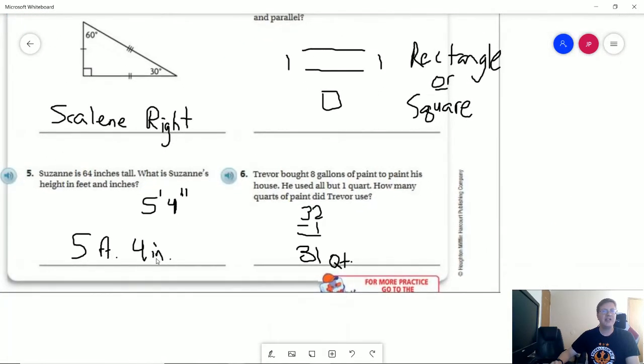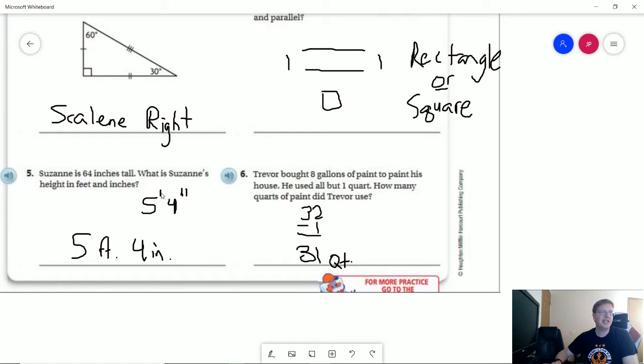For number 5, we are essentially dividing by 12. What I normally do is I just count by 12s. So 5 times 12 is going to get me 60. 60 plus 4 inches would be 5 feet 4 inches. So I wrote this way as well. This is the way that the book is going to ask you to do that. If you want to do it this way, ask your teacher. My students, you're allowed to do that as long as you put the correct markings.